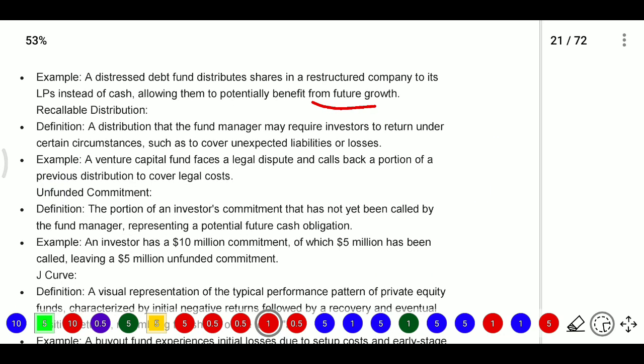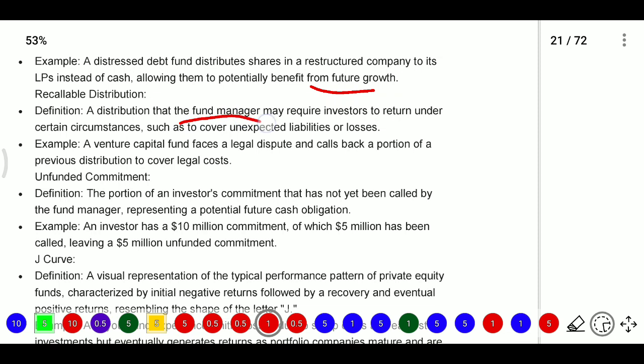Recallable distribution means a distribution that a fund manager may require investors to return under certain circumstances, such as to cover unexpected liabilities or losses.